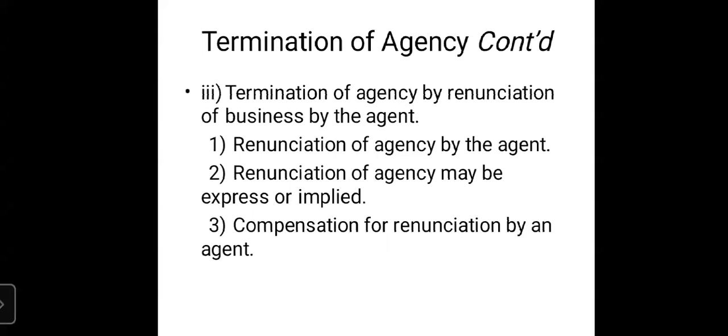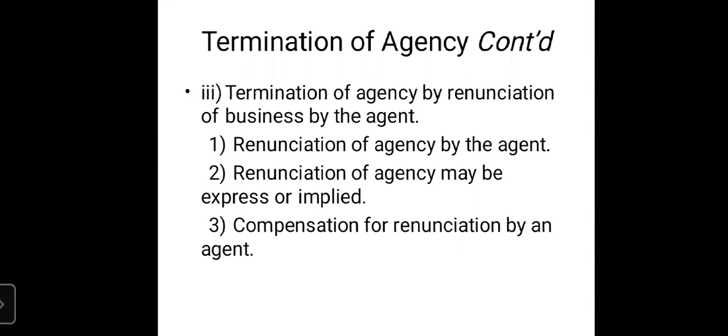Now, next one, termination of agency by renunciation of business by the agent. Renunciation means leaving. Leaving, not living.